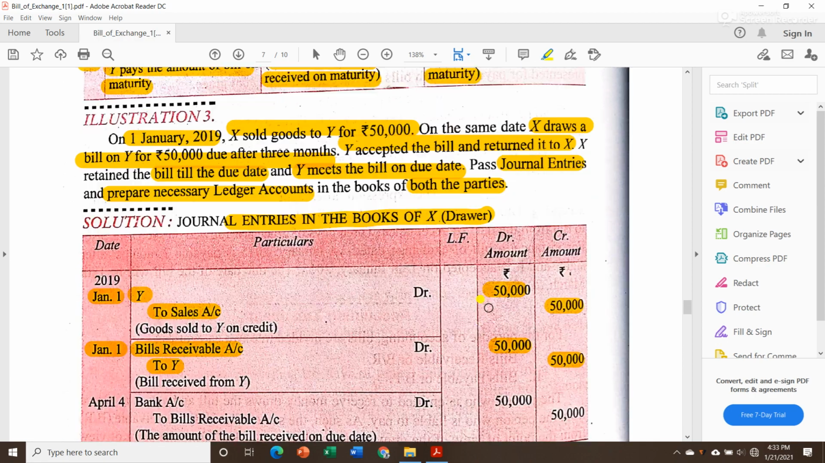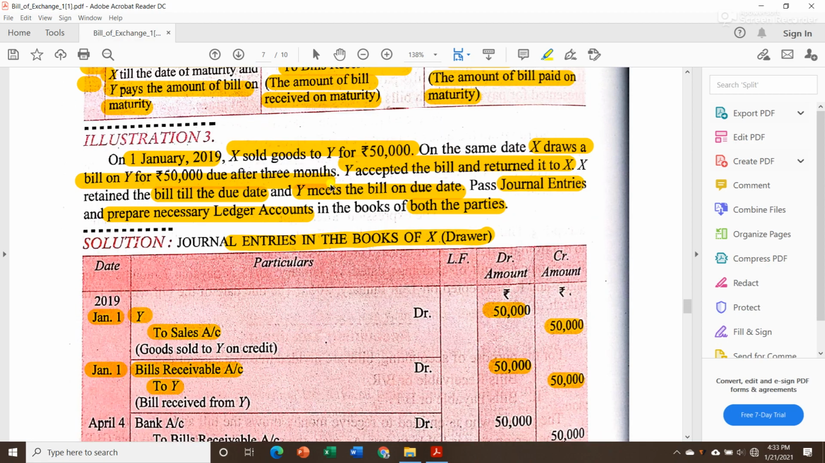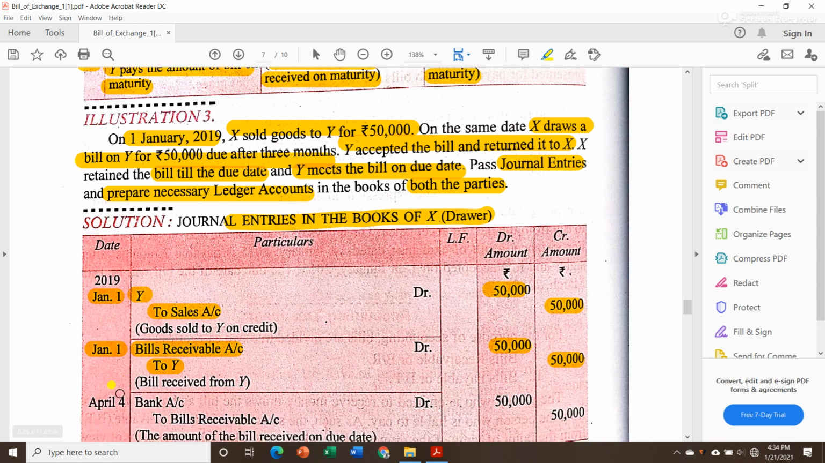Then the last transaction took place on the due date. So first let us try to find out the due date. The bill was drawn on 1st January for 3 months, so from 1st January 3 months will be 1st February, 1st March and 1st April, plus we have to add 3 days of grace, that is 1st April plus 3 days, 2nd April, 3rd April, 4th April. So our due date will be 4th April. So here you can see we wrote 4 April 4.